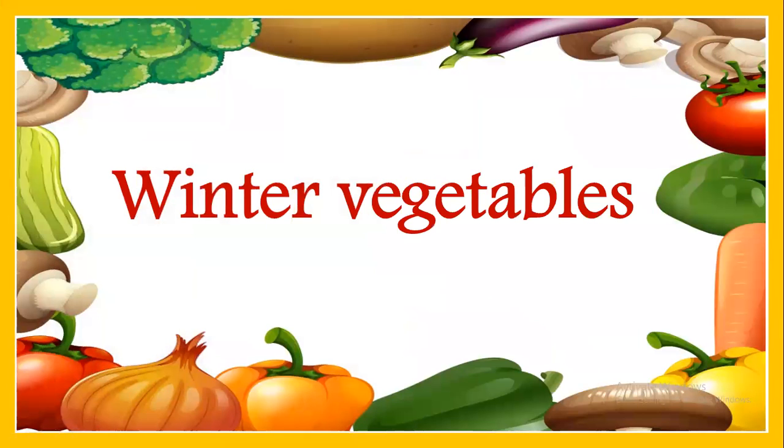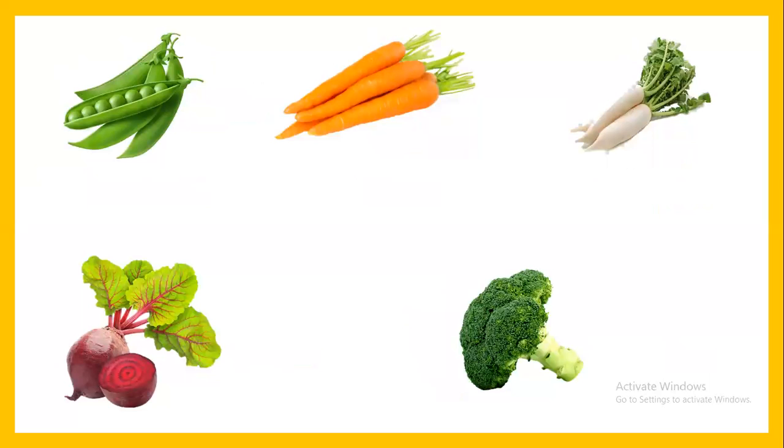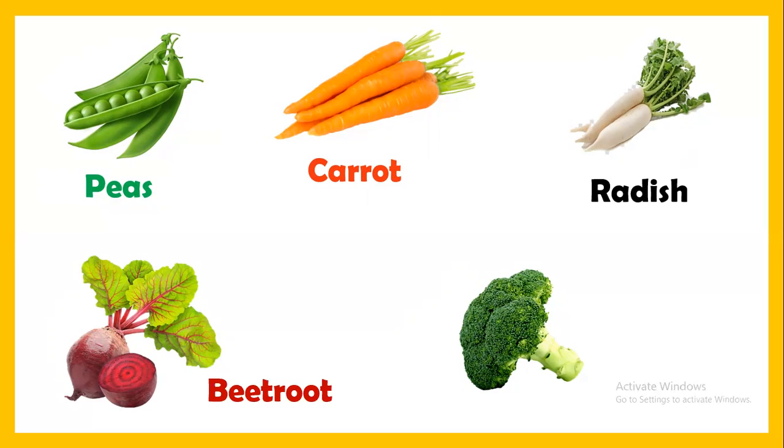Let's learn about winter vegetables, what we can eat in winter season. First one is peas. Carrot. Radish. Beetroot. Broccoli. So these are the vegetables we can eat in winter season: peas, carrot, radish, beetroot, broccoli.